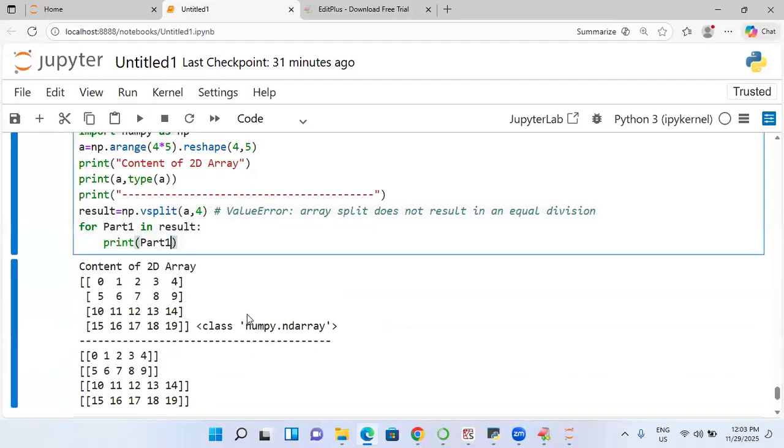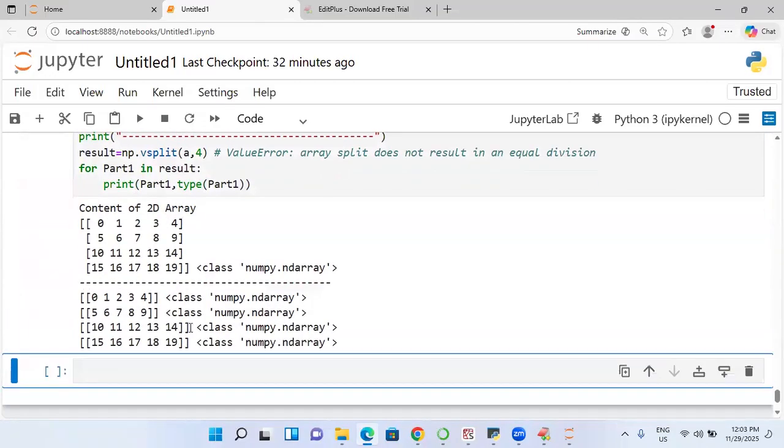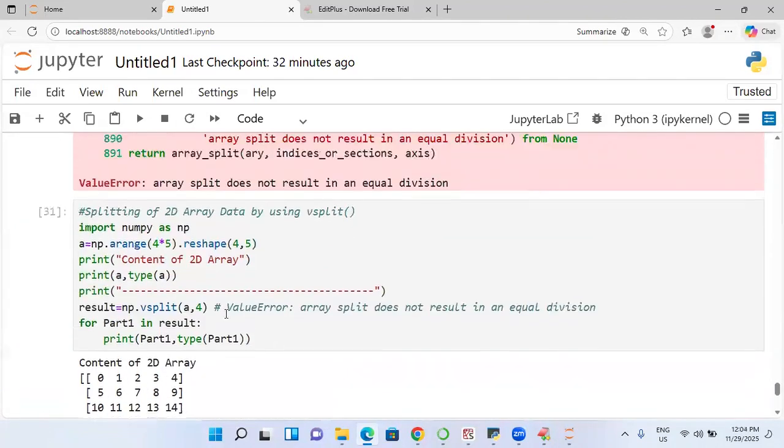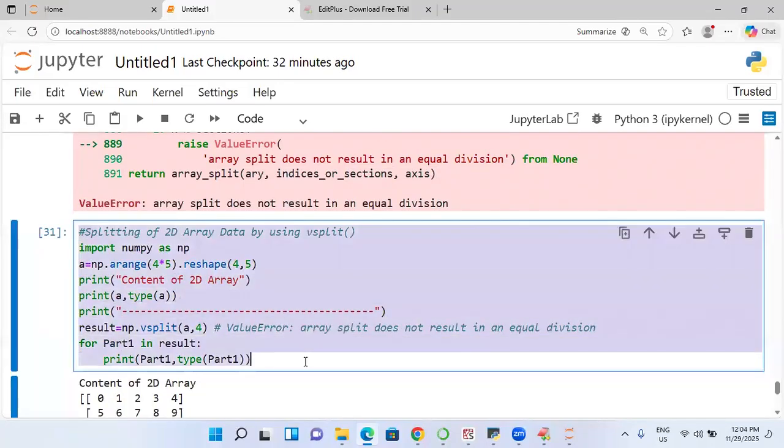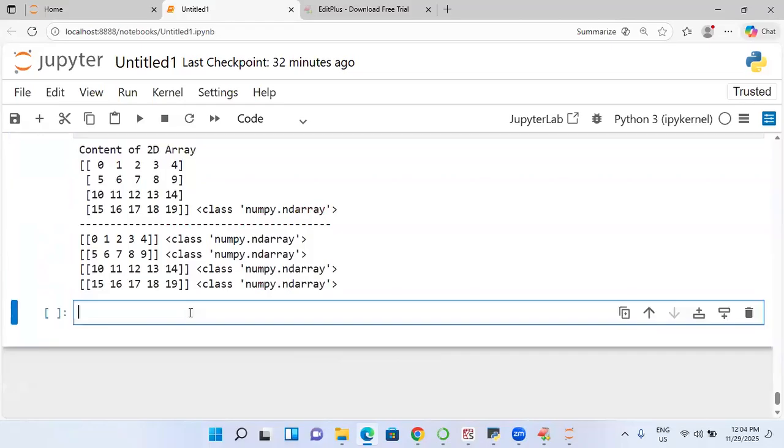And if you want to print its type also, type of part1. So you are going to get what? Each one is called one ND array. Are you following me? So if I am having 10 rows, it is going to be possible to get equal parts, but not possible to get unequal parts. So students, you are already aware of it.